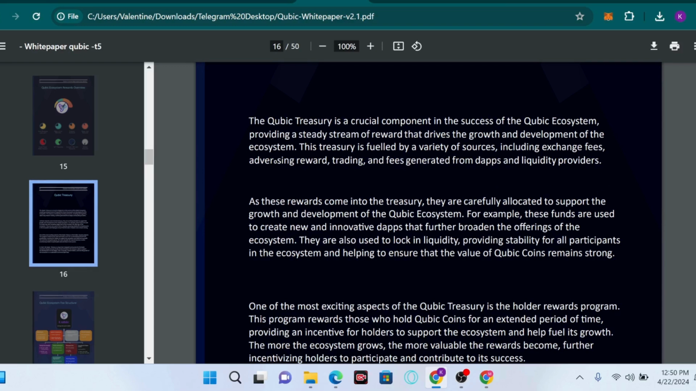All these rewards come into the treasury, and they are carefully allocated to support the growth and development of the Qubic ecosystem. For example, these funds are used to create new and innovative apps that further broaden the offering of the ecosystem. They are also used to lock in liquidity, provide stability for all participants in the ecosystem, and help to ensure that the value of the Qubic coin remains strong.